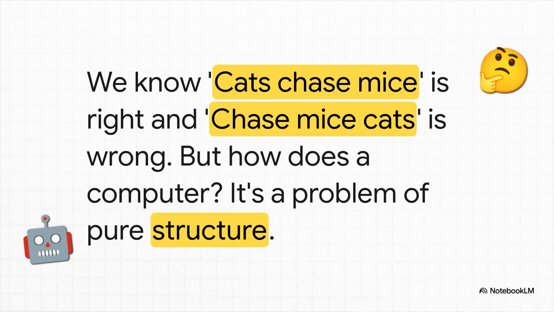And this, right here, just nails the problem perfectly. We as humans instantly know one of these sentences is right and the other is just nonsense. But how does a computer know that? We're not even talking about the meaning of the words yet. It's all about the order, the syntax. So any system we build has to solve this fundamental problem of structure first.